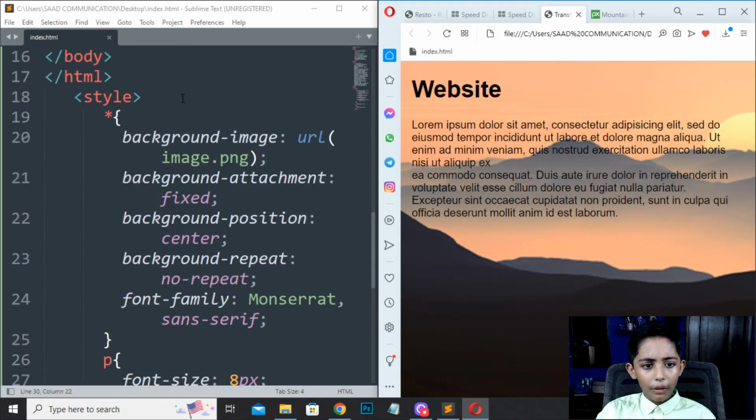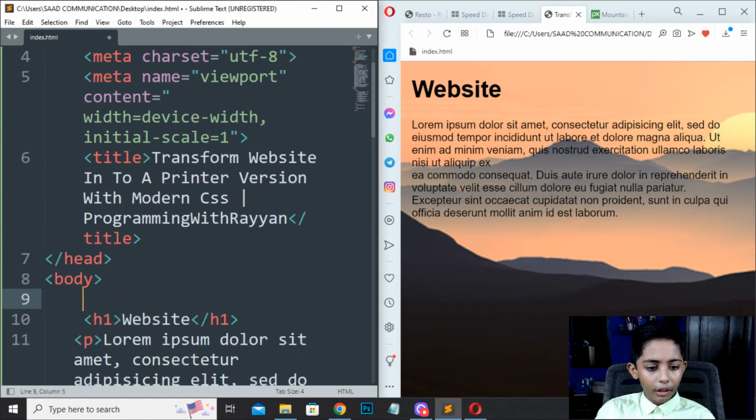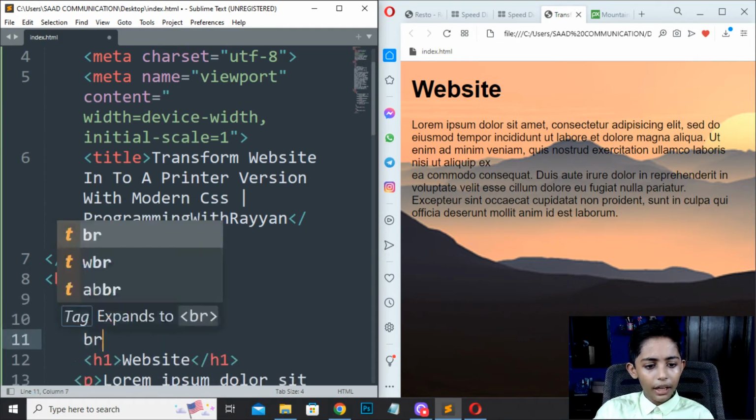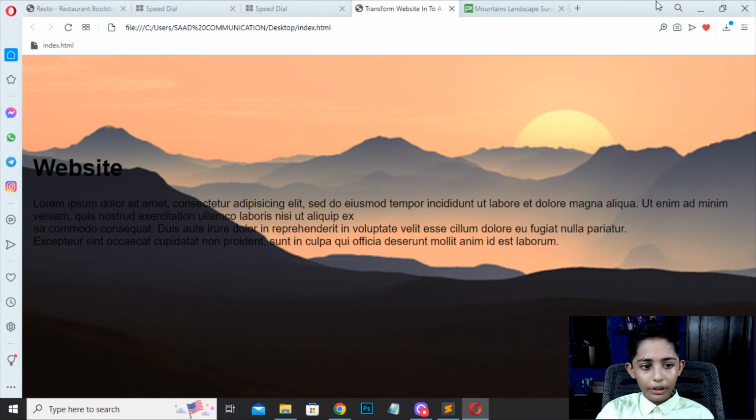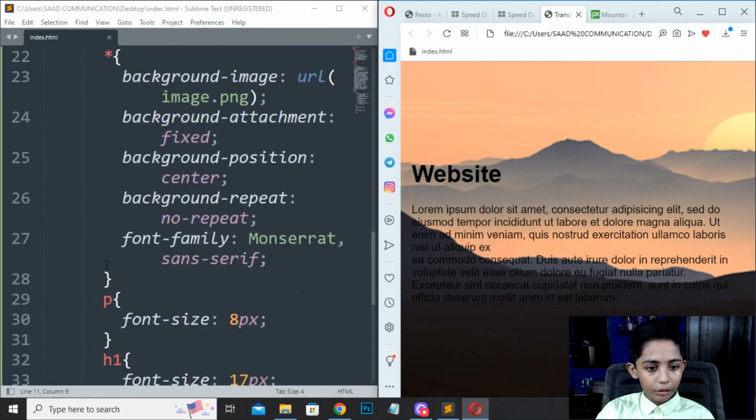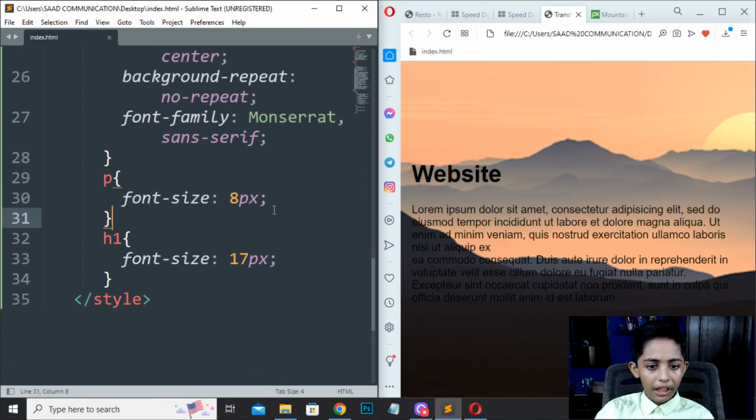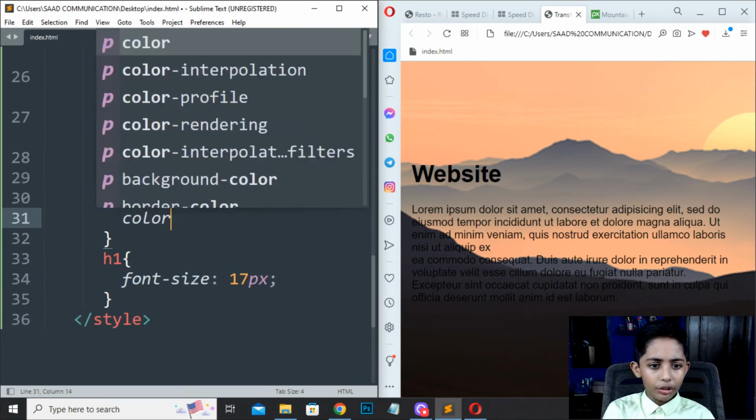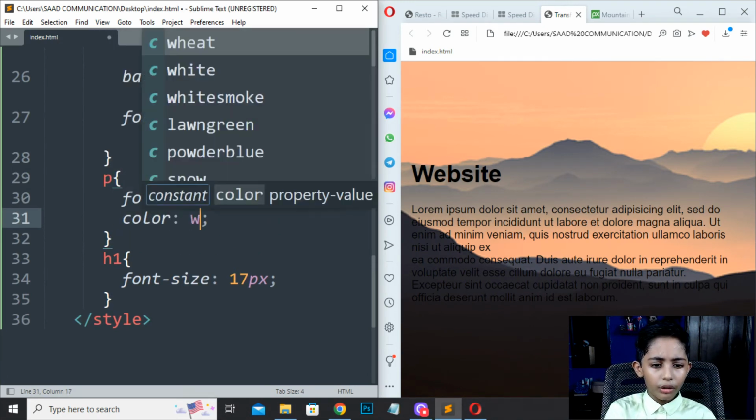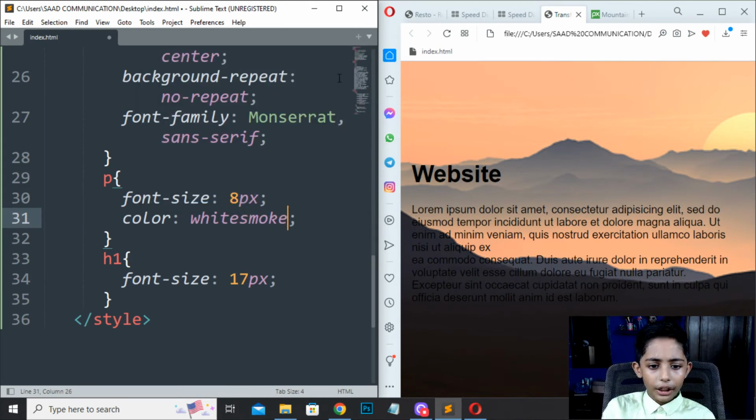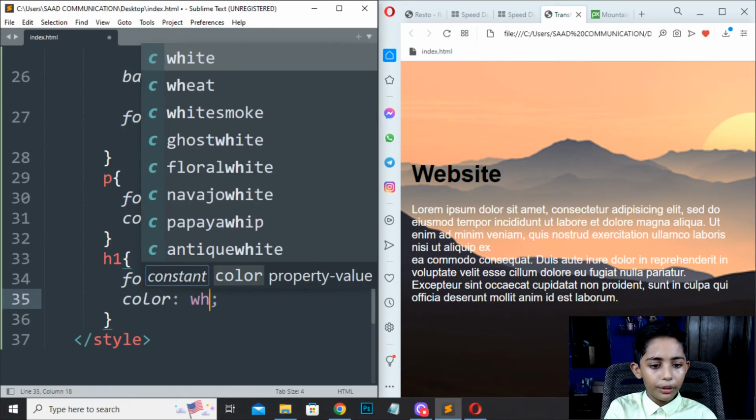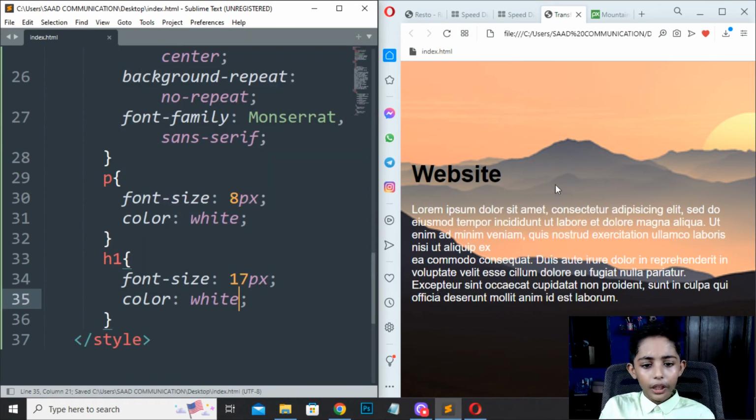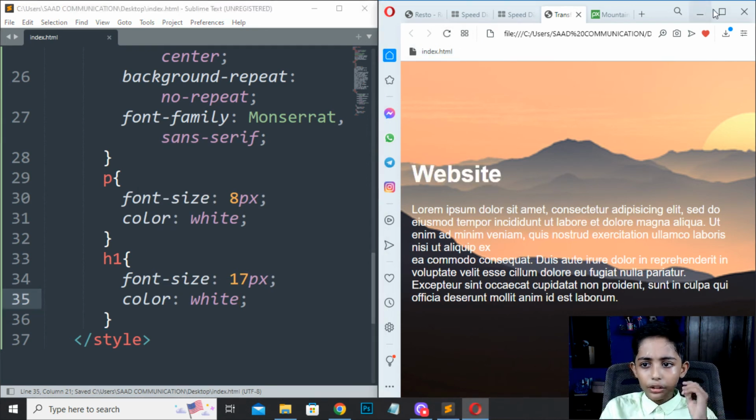Now here I will write a BR tag, save here, refresh. So till here my work is done. But it is not visible, so here I will write color. Color will be white. Save here, refresh, done. Here the color should also be white. Save here, refresh, so our work is done.